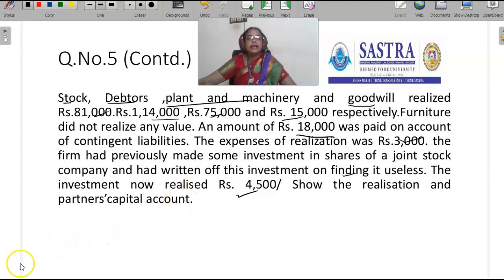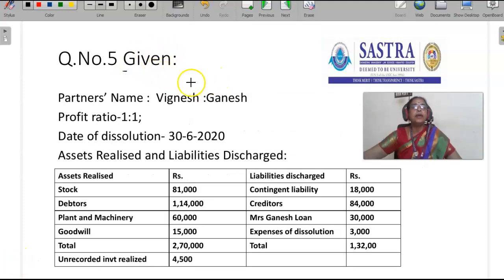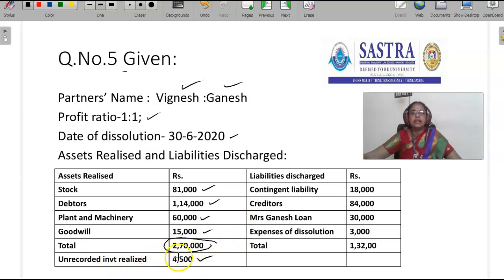Let's see how to prepare the realization and capital account of the partners. What is the information given in the problem? Partners' names: Vignesh and Ganesh. Profit sharing ratio 1:1. Date of dissolution 30/6/2020. Assets realized: stock 81,000, debtors 1,14,000, plant and machinery 60,000, goodwill 15,000. Total of the assets realized is 2,70,000. Previously, they considered the investment as useless. Now it is realized at 4,500. Investment in shares realized 4,500.